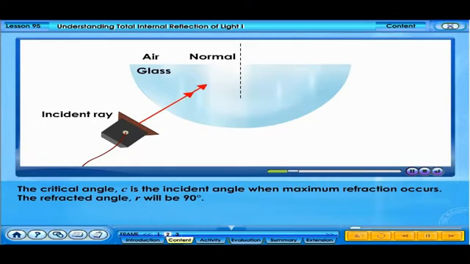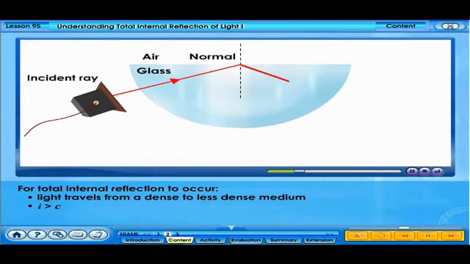The critical angle is the incident angle when maximum refraction occurs. The refracted angle will be 90 degrees. For total internal reflection to occur, light must travel from a dense to a less dense medium, and the incident angle must be larger than the critical angle.